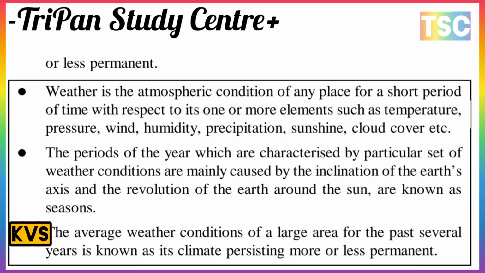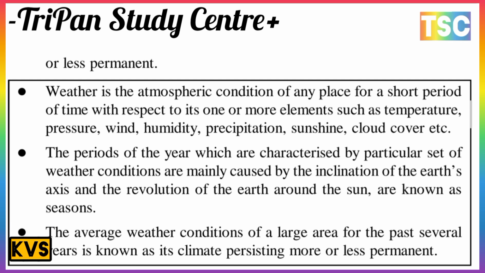Here is an important point. Weather is the atmospheric condition of any place for a short period of time with respect to one or more elements such as temperature, pressure, wind, humidity, precipitation, sunshine, cloud cover, etc. The period of the year characterized by a particular set of weather conditions, mainly caused by the inclination of the earth's axis and the revolution of the earth around the sun, is known as a season.